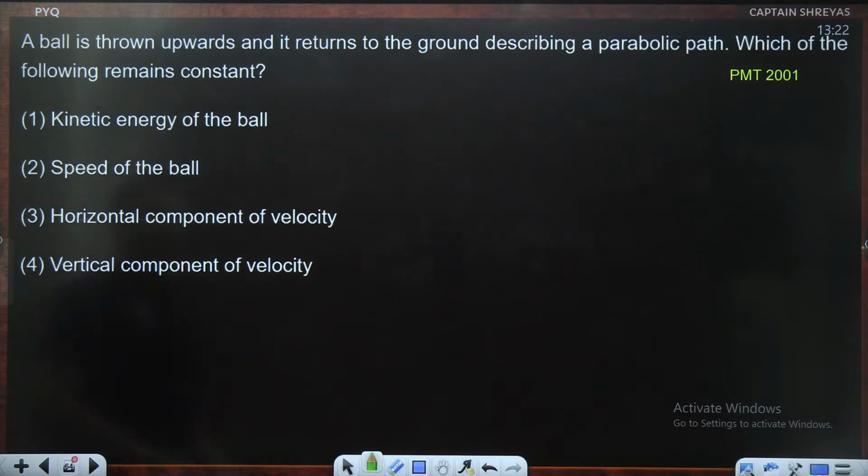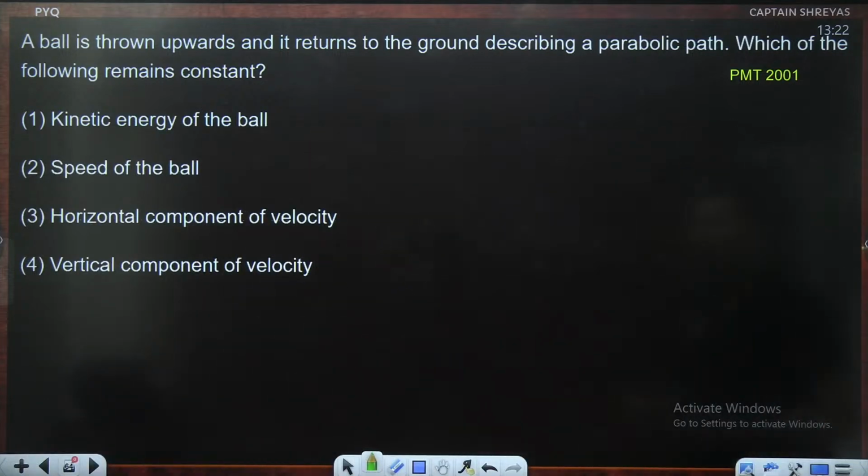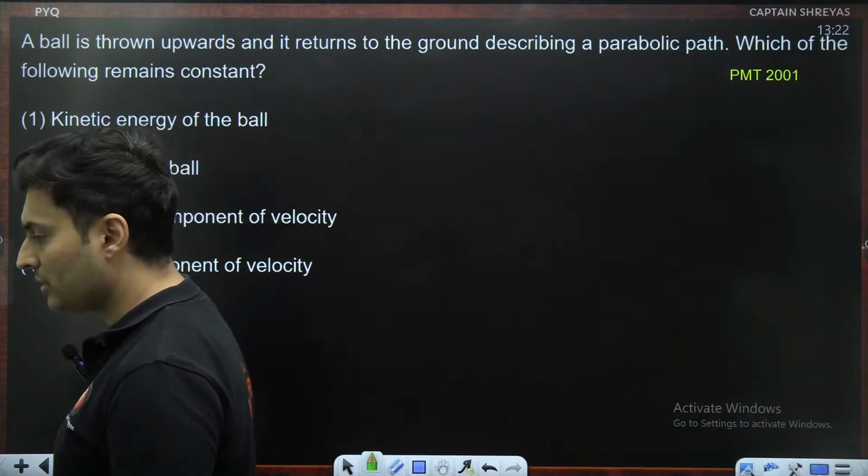A ball is thrown up, returns to the ground, describing a parabolic path. Which of the following remains constant? Very easy. Is it the kinetic energy? Is it the speed? Is it the horizontal component of the velocity? Or is it the vertical component of the velocity? This also gave it to you in the theory points.